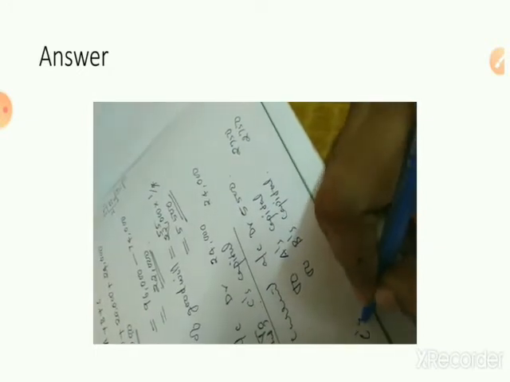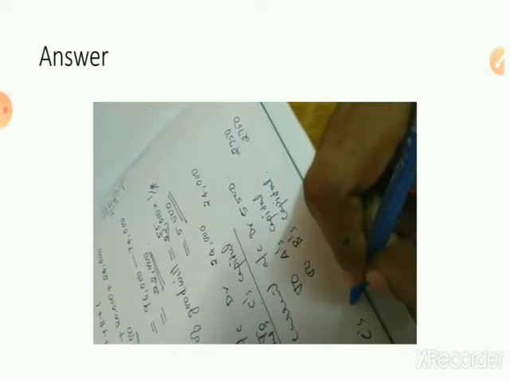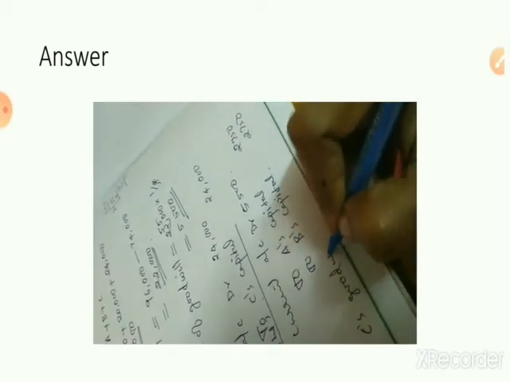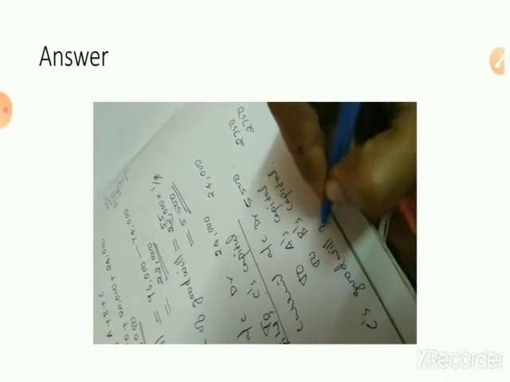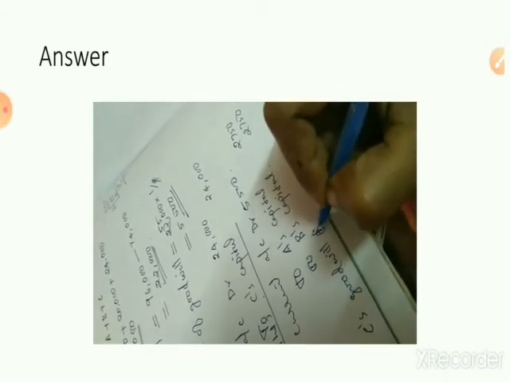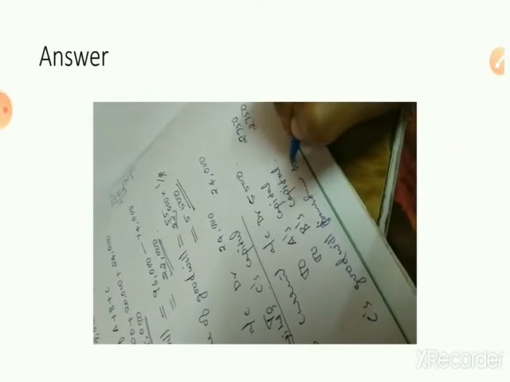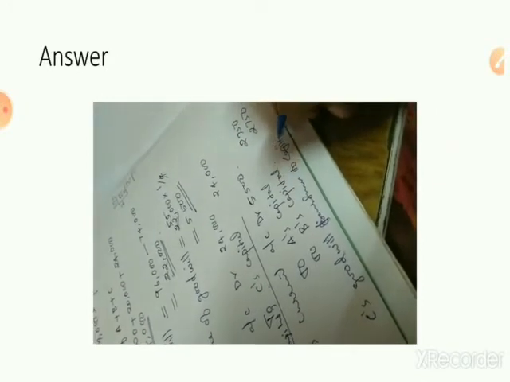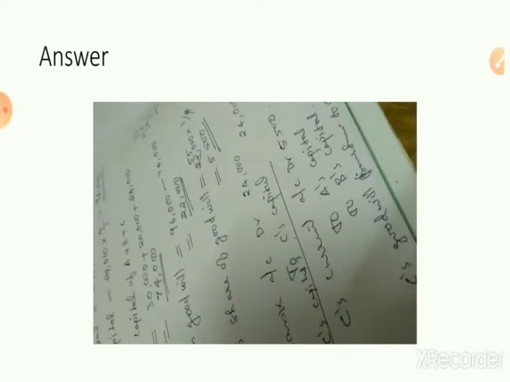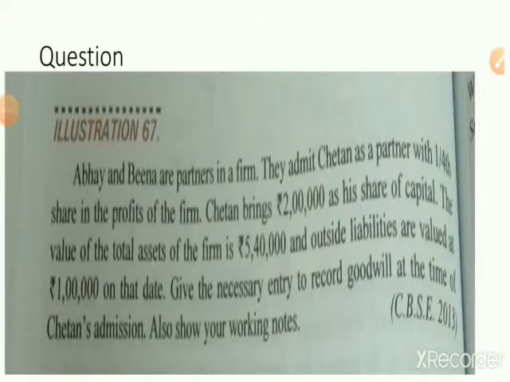Okay, so C's goodwill passed through current account, transferred to capital account. Okay, so like this we write. I hope you understood that one.